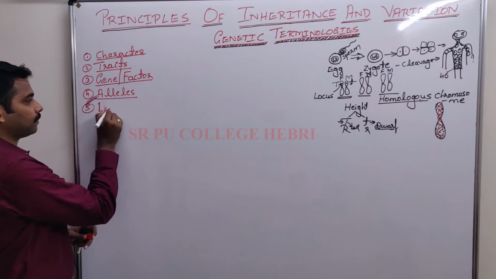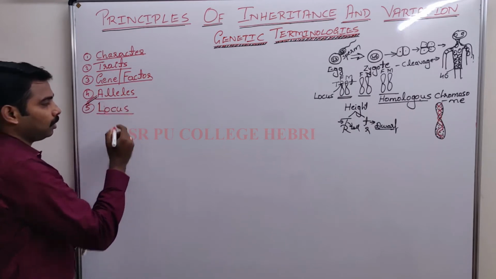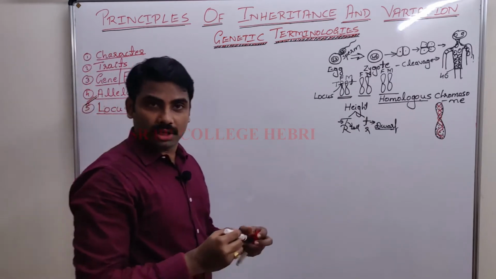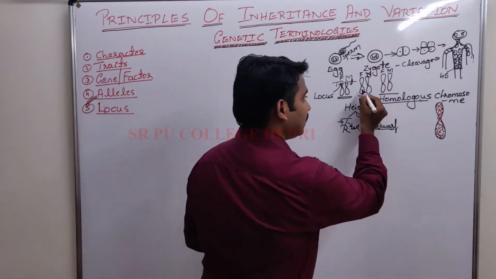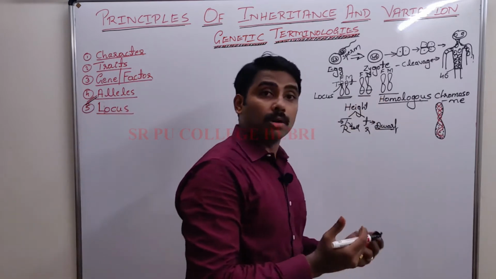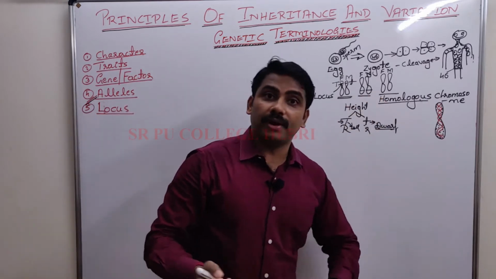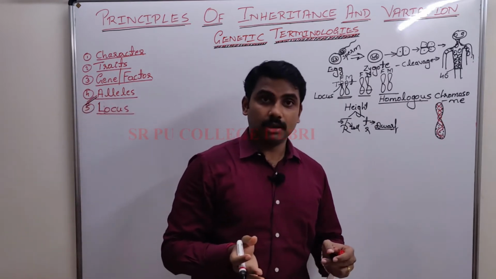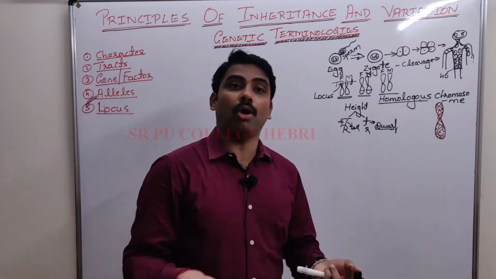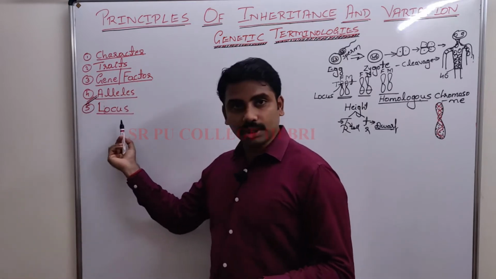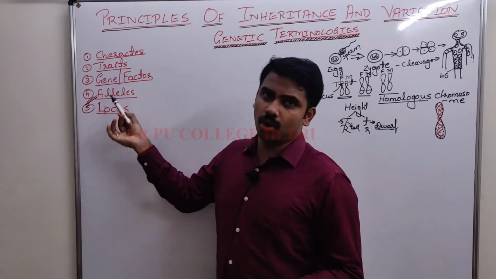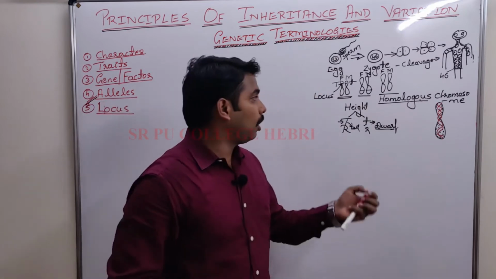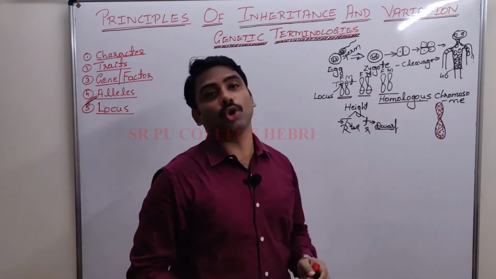Locus. What is locus? It is the site or position or location of a gene, or you can say an allele, on a homologous chromosome.